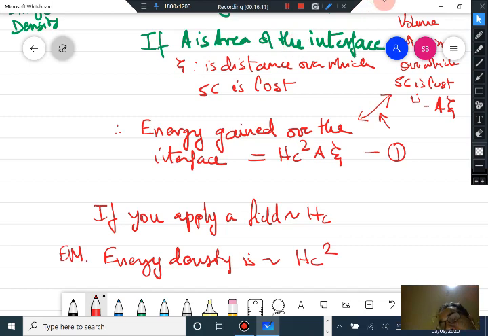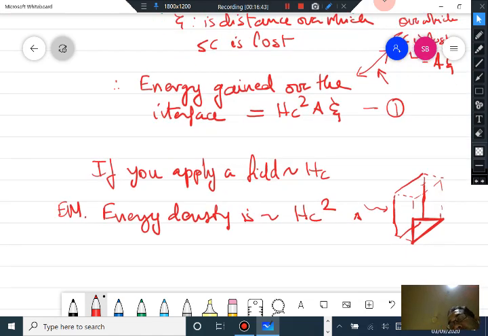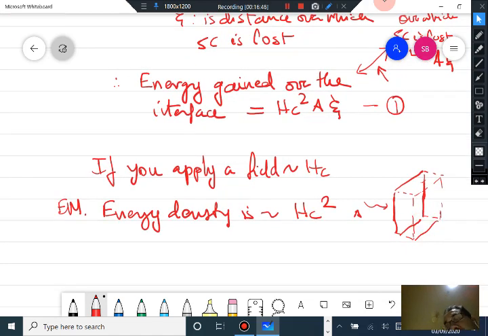If you again go back to this interface, it has an area A, but now over this distance lambda, the magnetic field is decaying out.